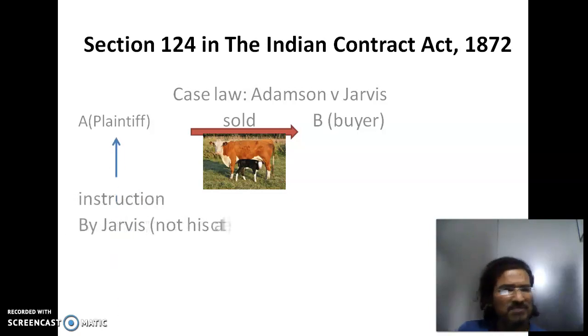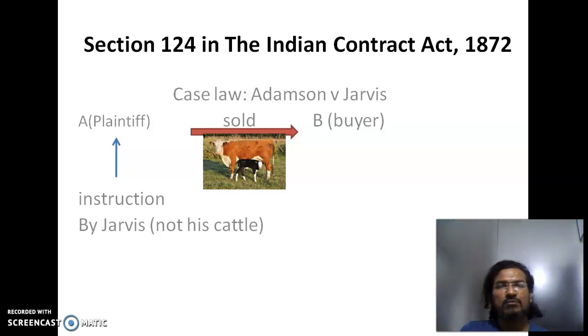What made him sell this? It was on the instruction of Mr. Jarvis, who is the defendant in this case. This cattle didn't even belong to Mr. Jarvis. So the buyer sued Adamson, and Adamson in turn sued Mr. Jarvis.